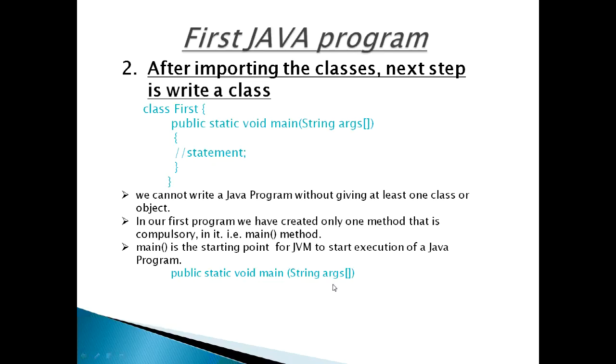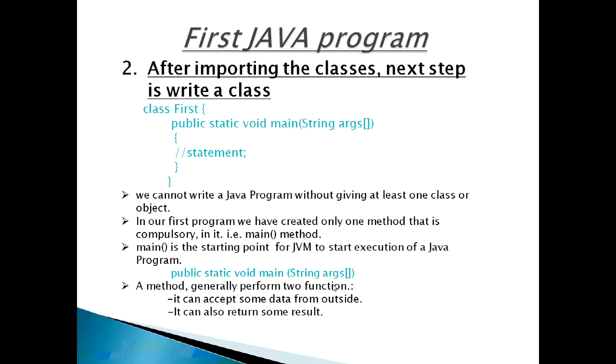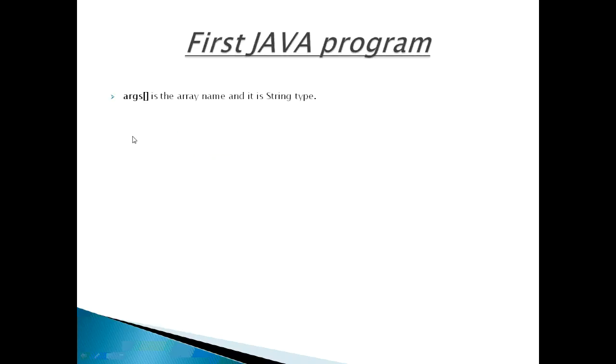A method generally performs two functions. It can accept some data from outside, or it can also return some result. Here in the main method, args is the array name and it is of string type. This means that it can store a group of strings. Remember, this array can store a group of numbers but in the form of strings only, because the type is String. The values passed to the main method are called arguments. These arguments are stored into the args array.